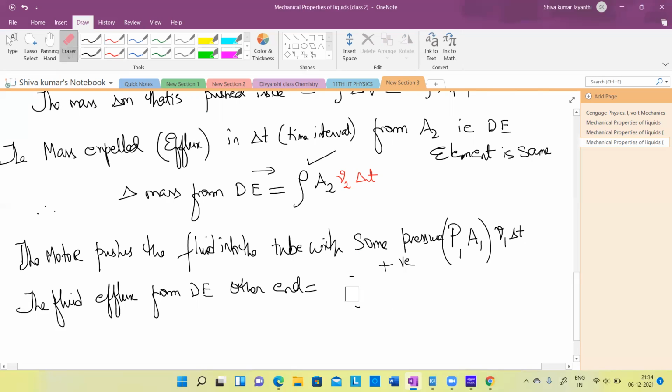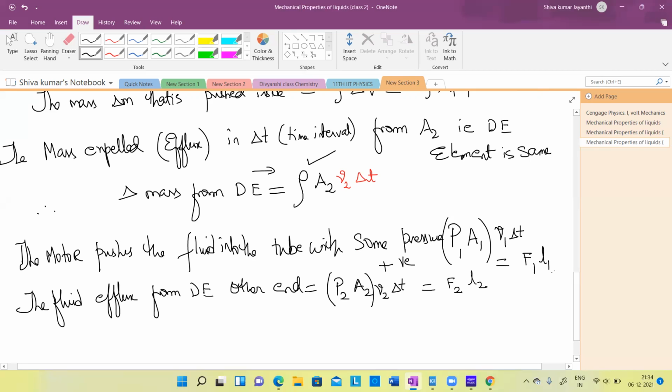Mass entered is equal to mass left. No, this is the earlier case. No, I'm telling about the actual work done. P2, A2. This is the force F2, no? Into what distance is it traveling? V2 delta T it is traveling. Understood now? This is force. This is nothing but F1 force into L1 distance. This is nothing but F2 force into L2 distance.